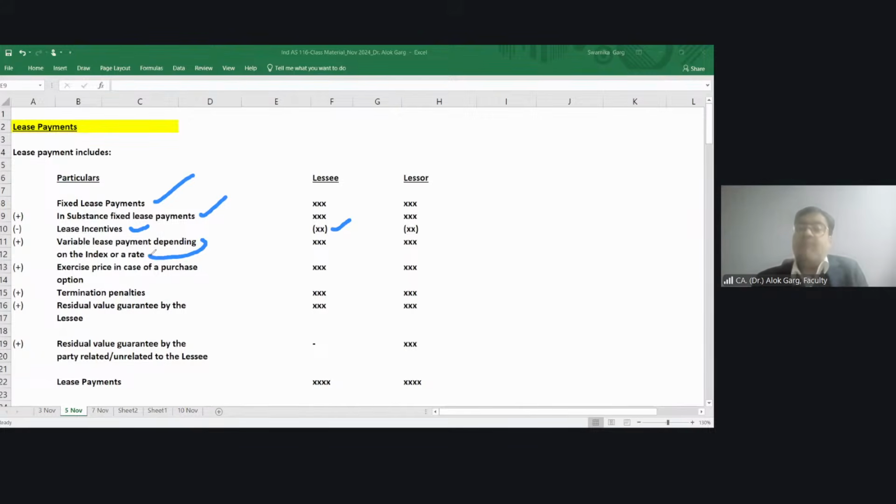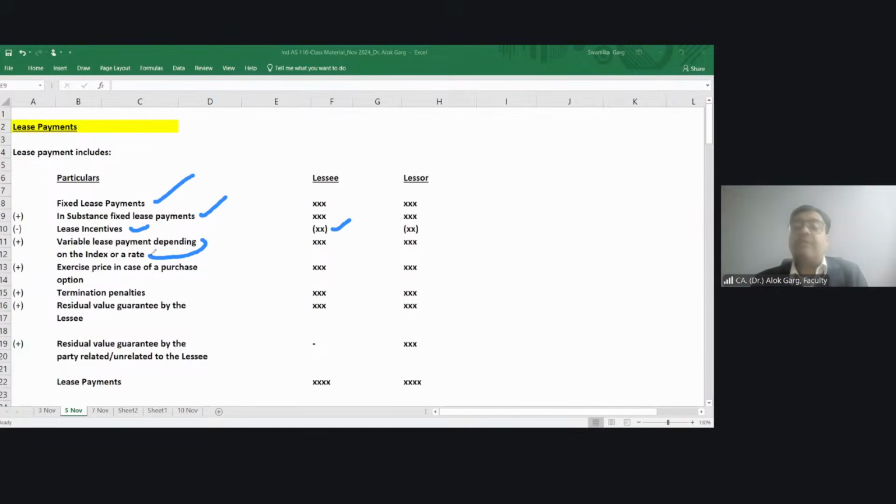If a variable lease payment is depending on the quantity of production or percentage of turnover, those variable lease payments will not form part of the lease payment. Then where will it go? It will go to profit and loss.